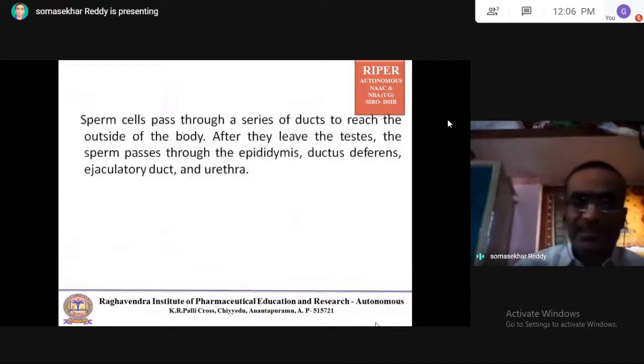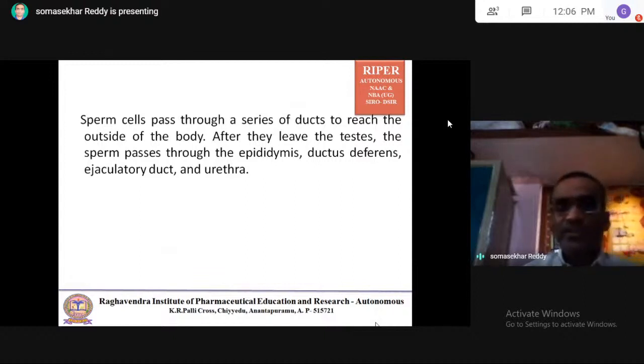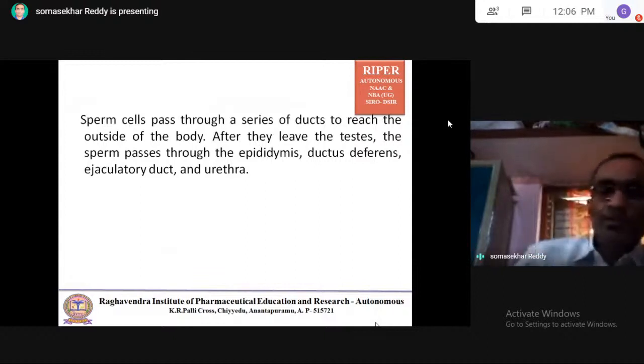So sperm cells pass through a series of ducts to reach the outside of the body. Testes are the sites for production of the sperm cells.